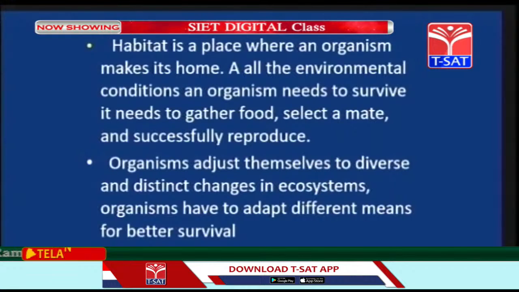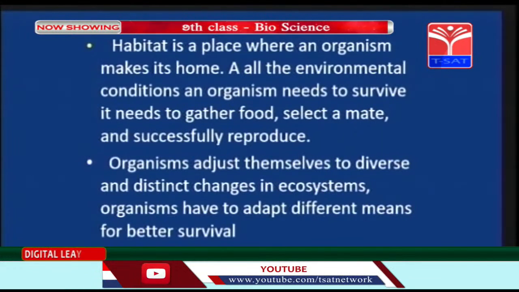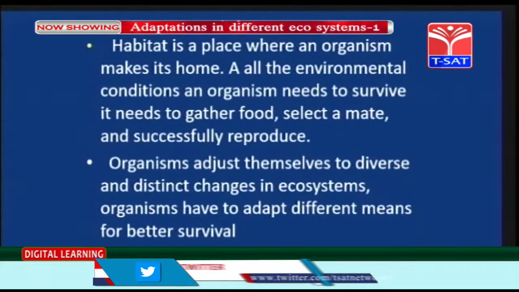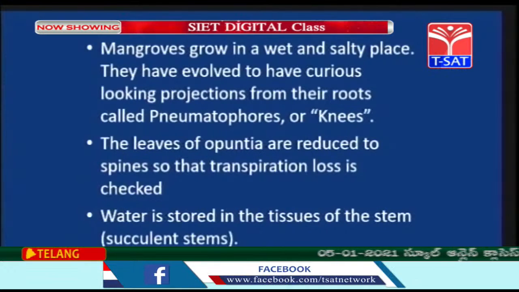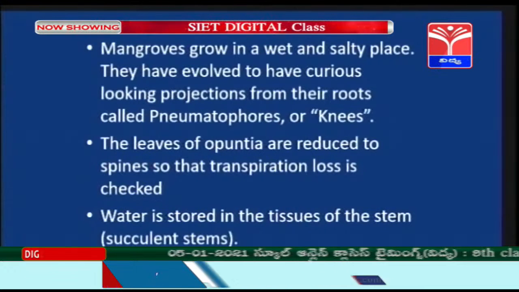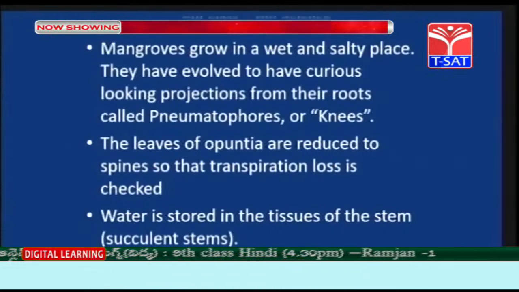Organisms adjust themselves to diverse and distinct changes in ecosystems. Organisms have to adopt different means for better survival. Mangroves grow in a wet and salty place. They have evolved curious looking projections from their roots called pneumatophores or knees.